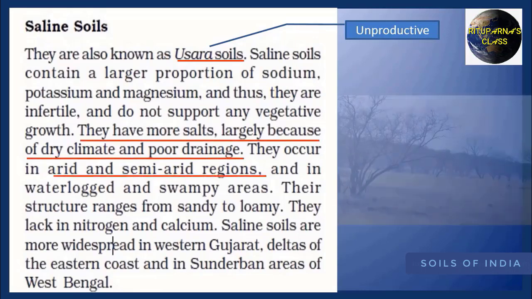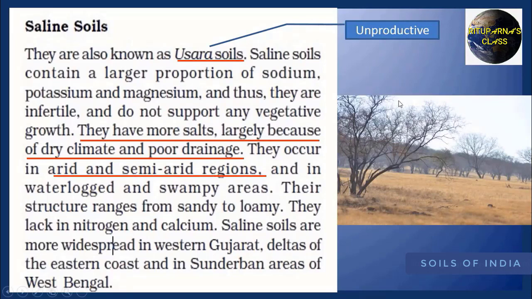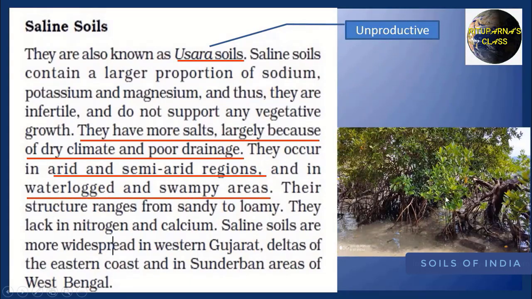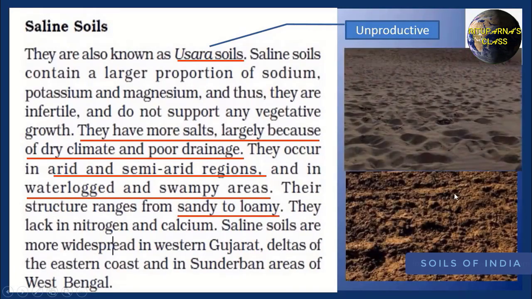They occur in arid and semi-arid regions and in the waterlogged and swampy areas. Their structure ranges from sandy to loamy. They lack in nitrogen and calcium.